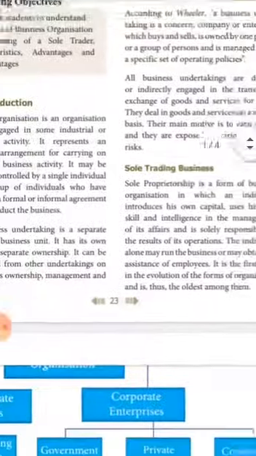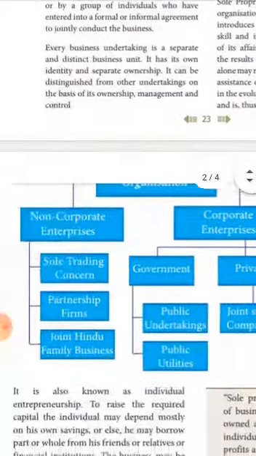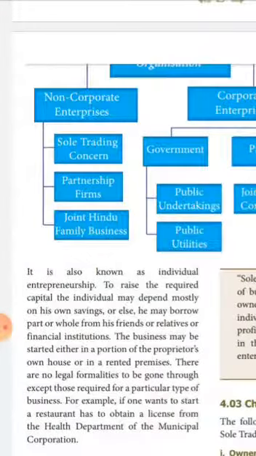So it is said this sole trading concern is the oldest among all organizations. This sole trading concern is also known as individual entrepreneurship. So the individual sometimes may bring capital from his own savings, or he may borrow from his friends or relatives or financial institutions. In that case, this business may be started by a single person in his own house or in a rented premises. In that case, there are no legal formalities required to be fulfilled by the single person.